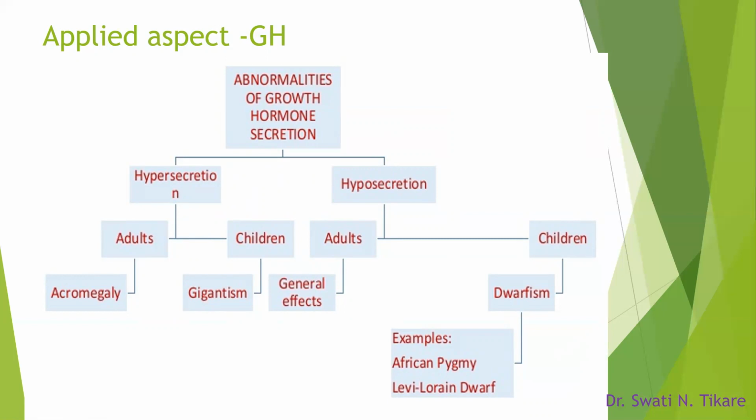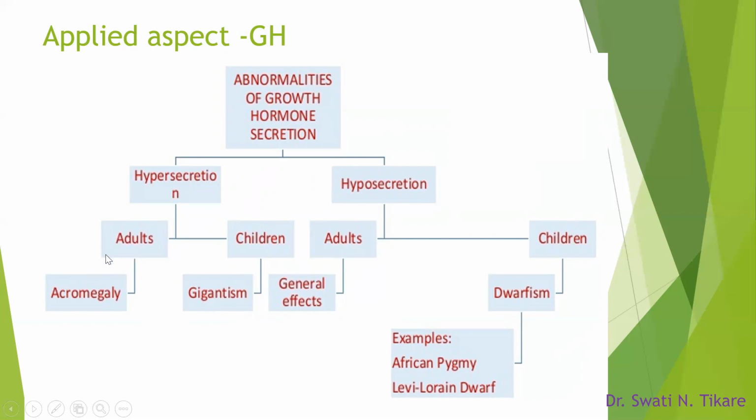long bones, the growth is happening, linear growth. And once the epiphyseal closure occurs, at that point the person will no longer grow taller, or that bone can no longer linearly grow. So here, when we use the terms adults and children, for children we mean before the epiphyseal closure, and for adults after the epiphyseal closure.